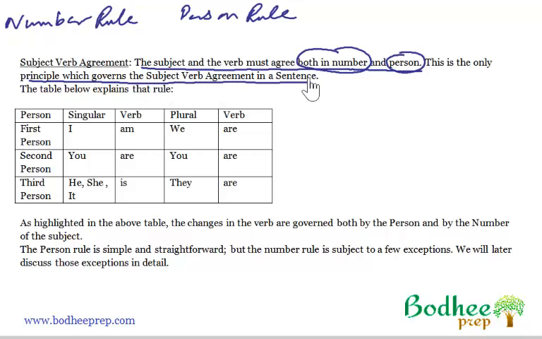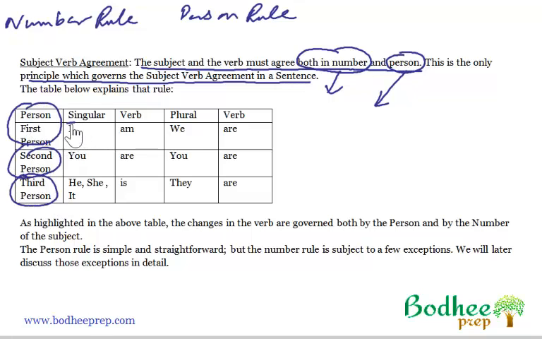Of course, there is more to it than meets the eye. It's not just about number and person only. In the number rule, there are many other categories and many other variations. But the person rule is quite simple and straightforward. We have first person, second person, and third person, right?